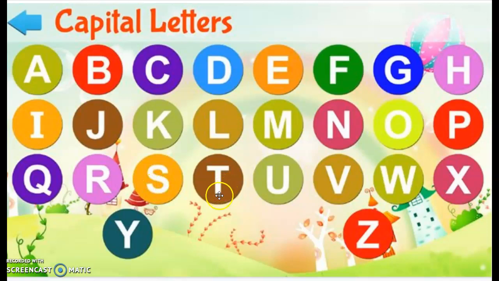Okay, stop on T because we have to see what comes before T. So what comes before T? S. S, T, U. So what comes after T? U.